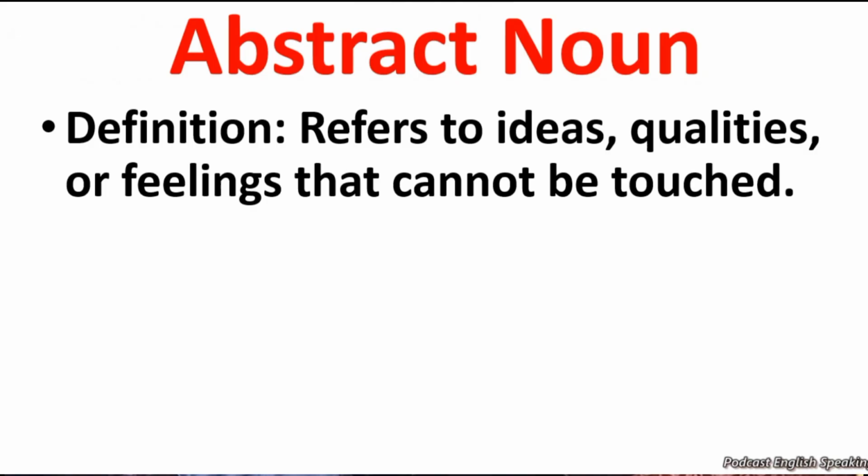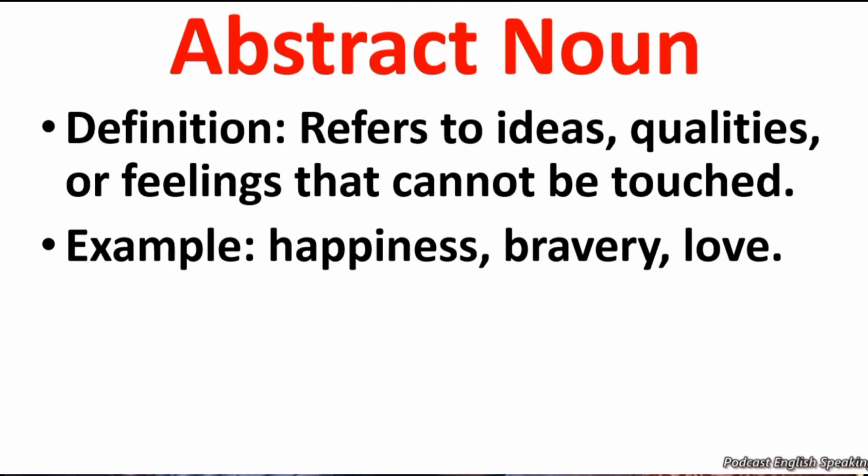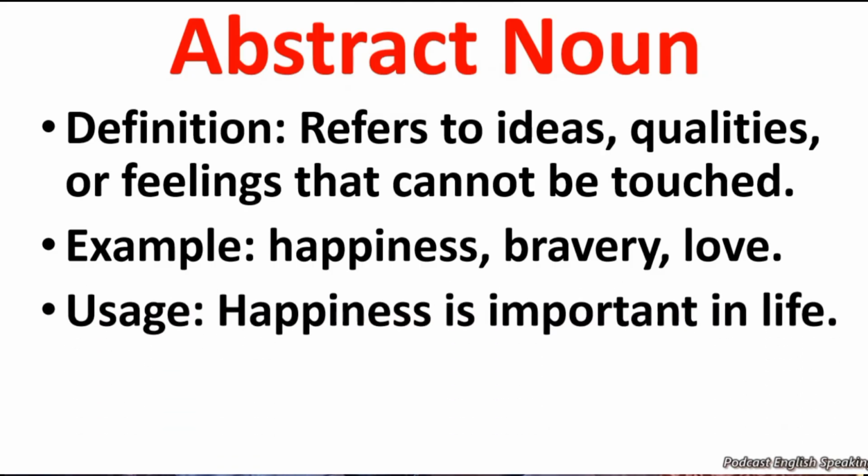Abstract noun. The noun you cannot see or touch but feel. It refers to ideas, quality, or feeling that cannot be touched. For example, happiness, bravery, love, hate, etc. are called abstract noun. Usage: happiness is important in life. The word happiness is an abstract noun.